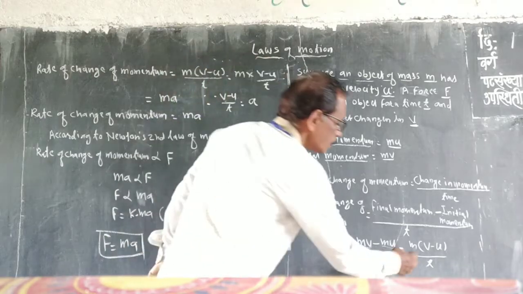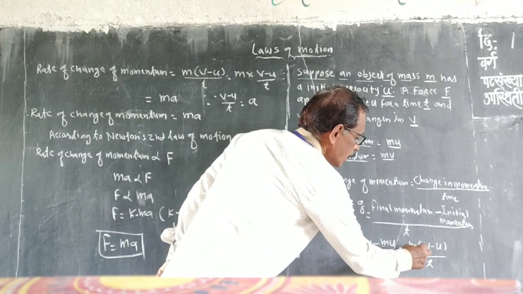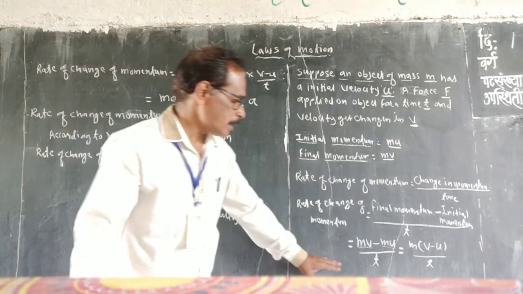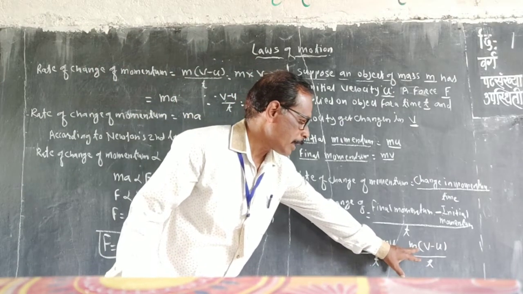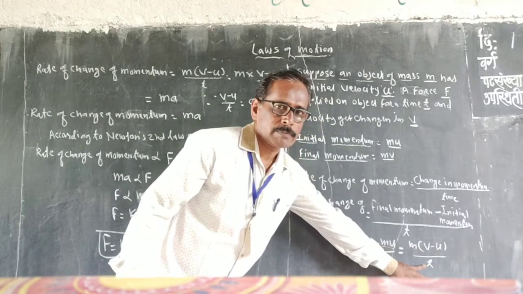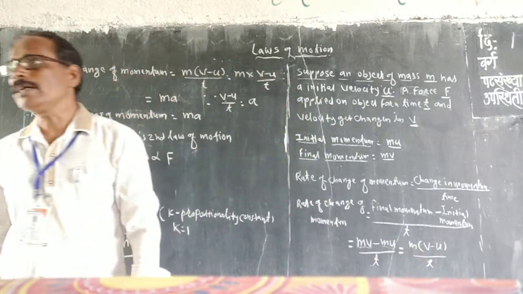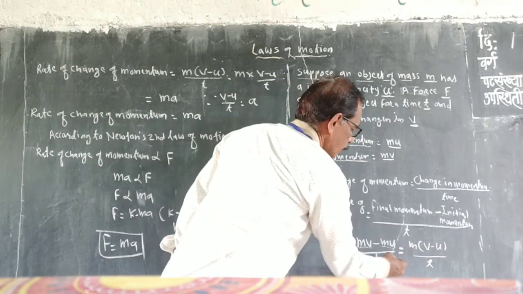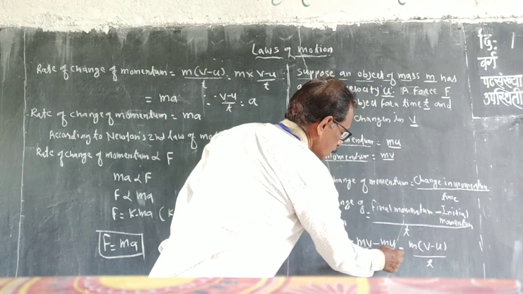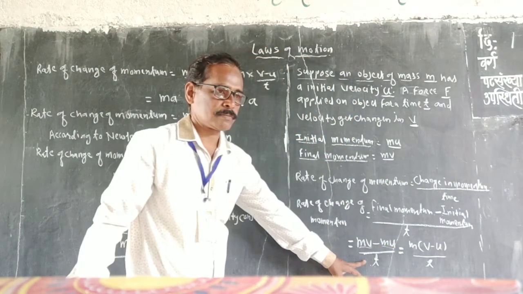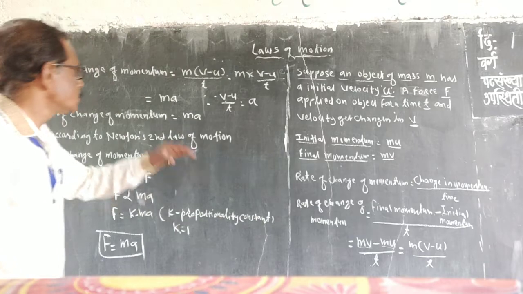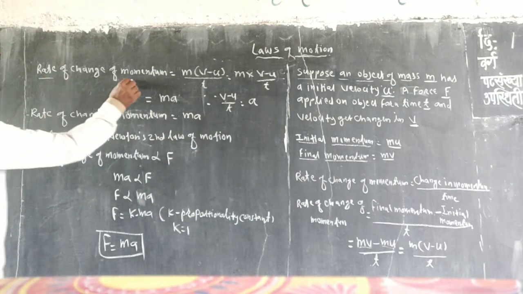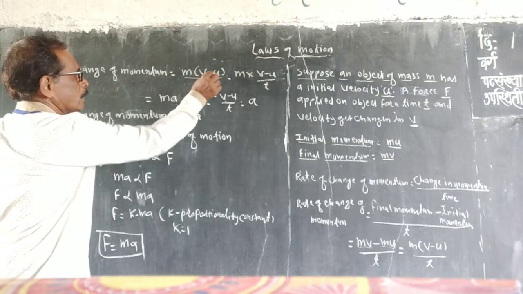So we take m common, and we derive the equation in the form m(v minus u) divided by t. By changing the equation into this form, there is no change in the value of the main equation. So now the rate of change of momentum is m(v minus u) by t.